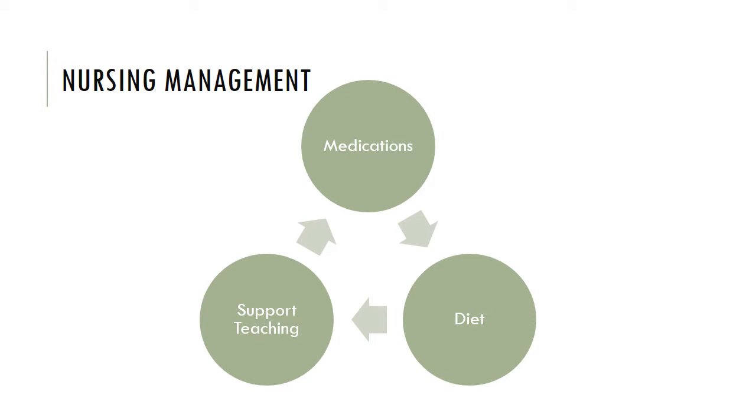Monitor for hypovolemic shock. So why are these children at risk for developing infection? Because they are on steroids, and those suppress the immune system. So teach the parents to avoid crowded places such as Walmart, Target, Kmart, shopping malls, church, etc., and avoid exposure to people who are known to be ill. Avoid those recently vaccinated with live viruses and keep up on the vaccine schedules. Teach good hand hygiene.